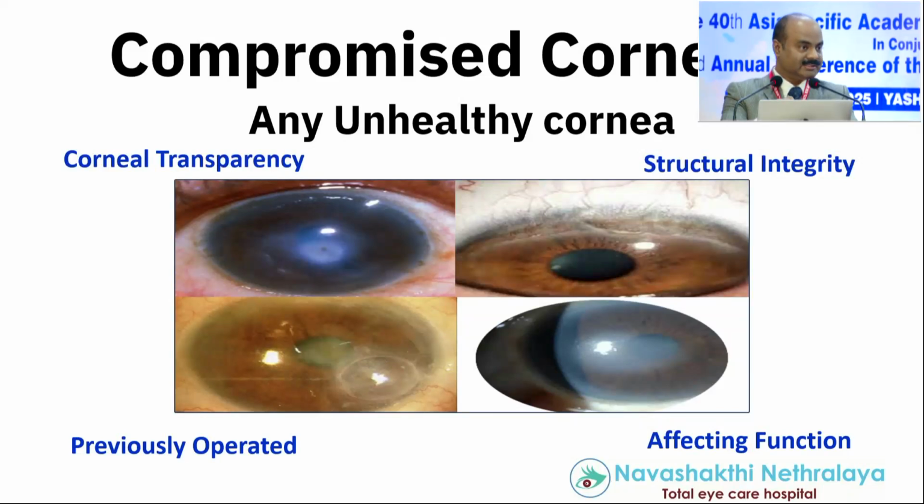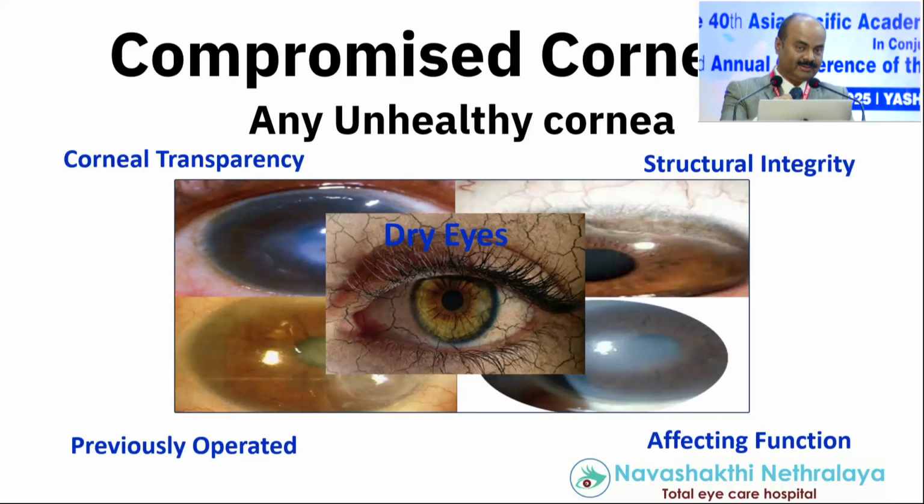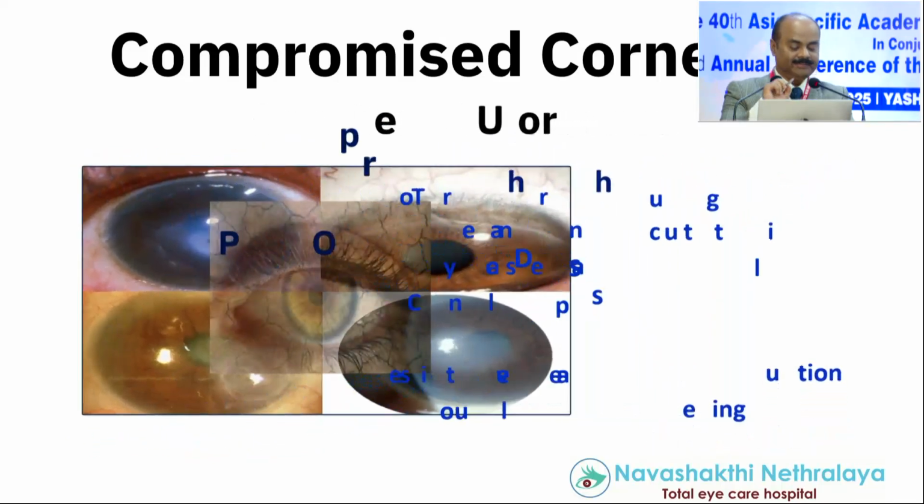There's a loss of structural integrity in case of peripheral corneal ulceration. The first one is an opacity, second one peripheral corneal thinning or ulceration, a previously operated eye, or more importantly, an endothelial dysfunction. Along with this, we can add off late what we are facing as a dry eye. So these are the 5 points that I will be covering today.